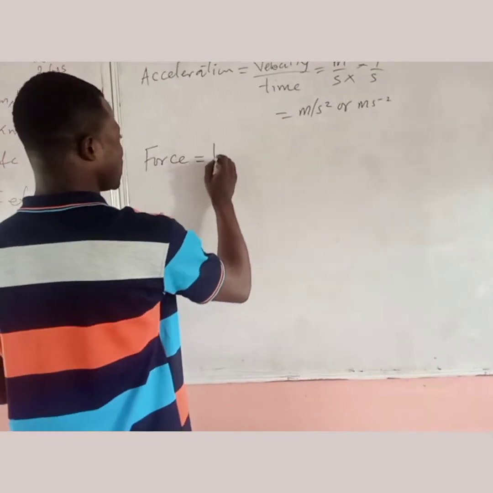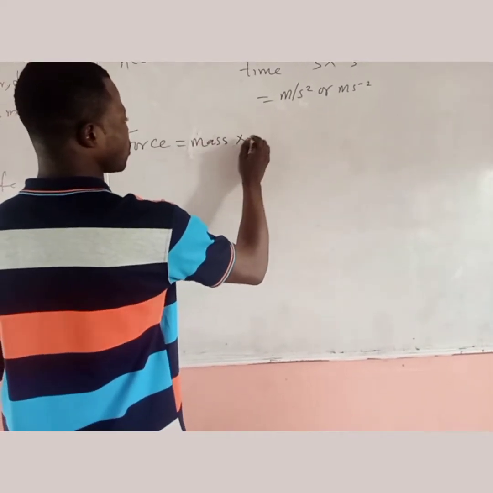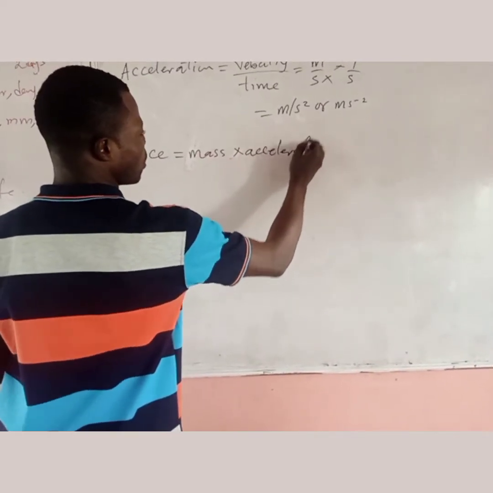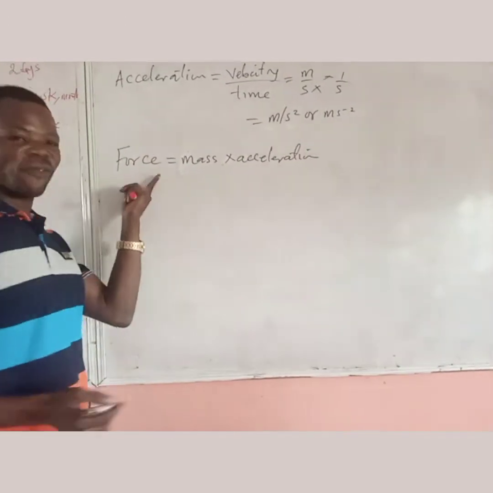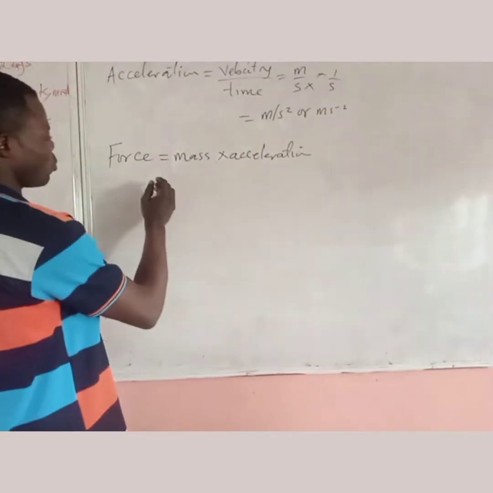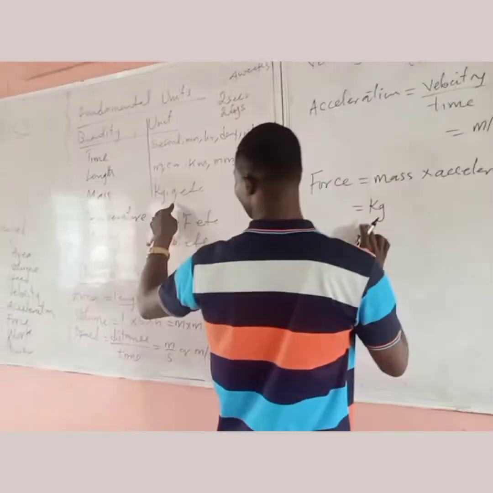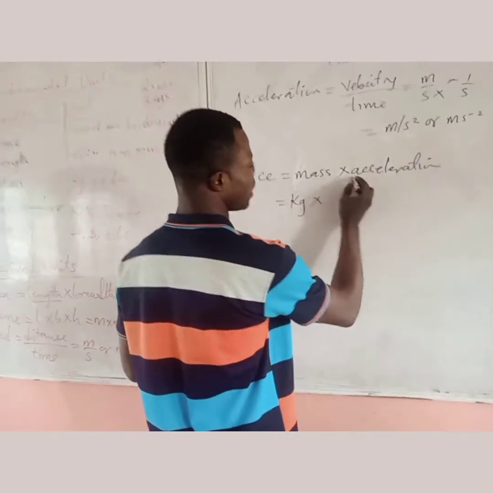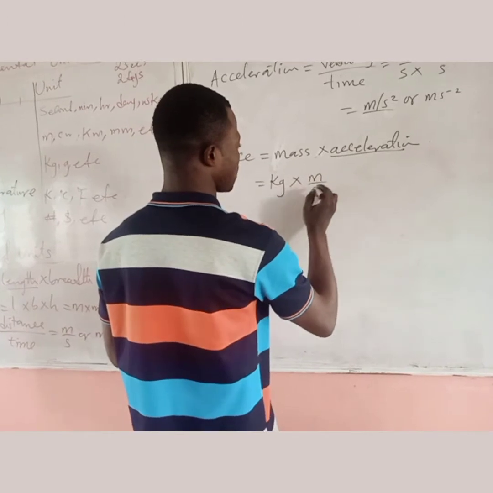So we also have others like force. Force is mass times acceleration. Mass is measured in kilogram, then times acceleration. Acceleration is meter per second square.